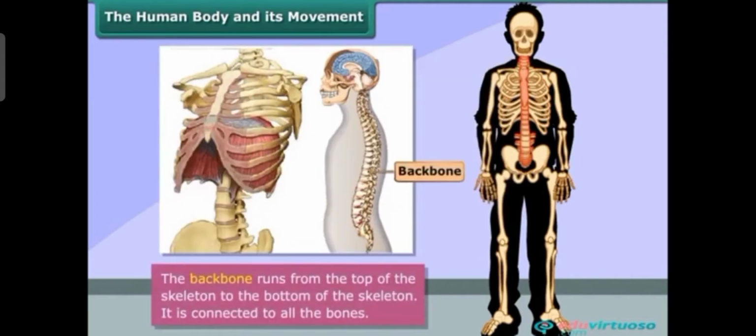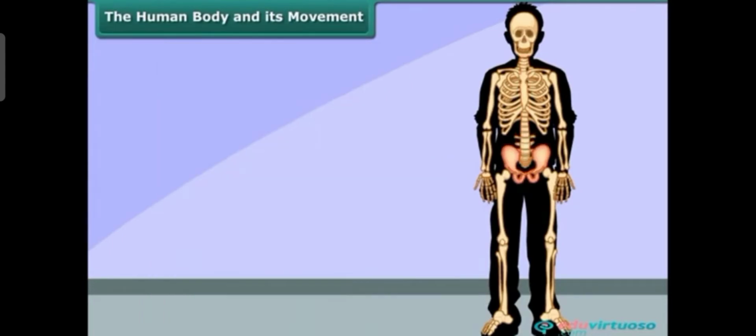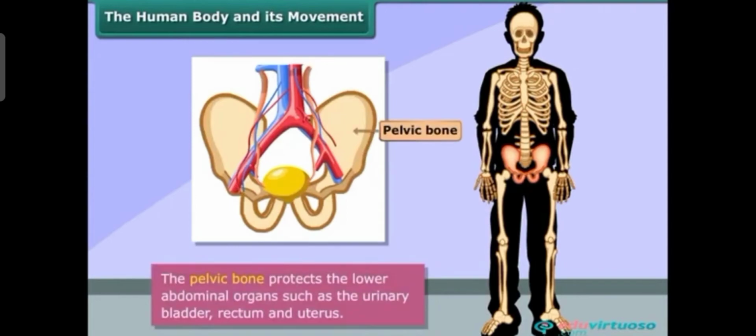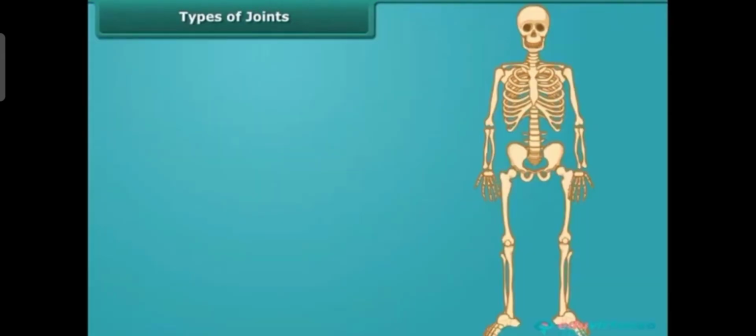The next one is our backbone. You can see the backbone runs from the top of the skeleton to the bottom. It is connected to all the bones in the body, and it gives support to our back, isn't it? Now, the pelvic bone. It will protect the lower abdominal organs such as the urinary bladder, rectum, uterus, etc.